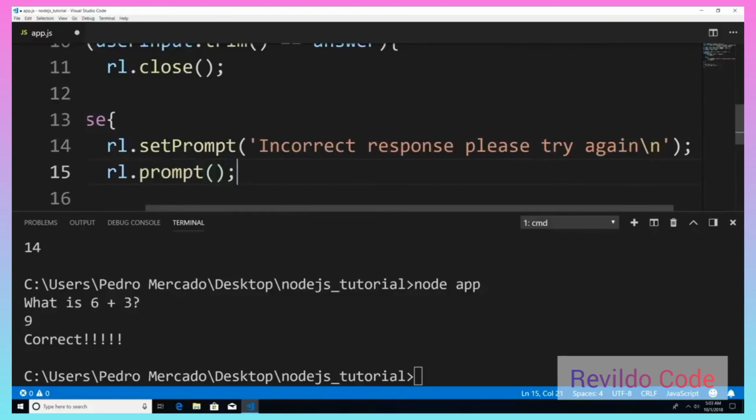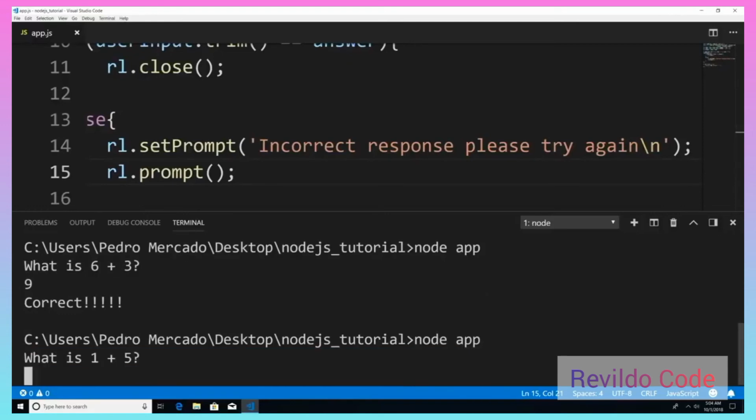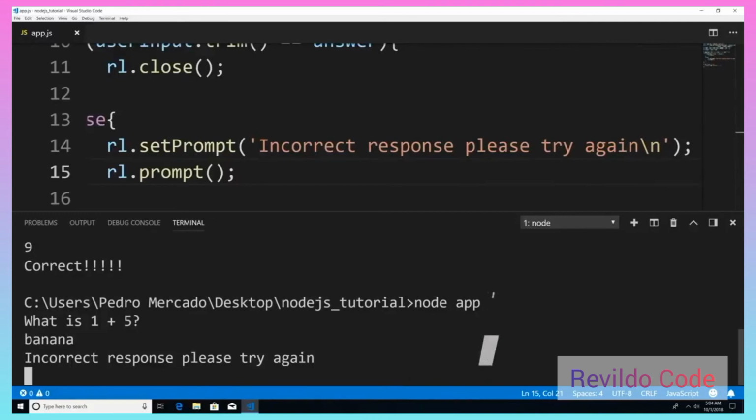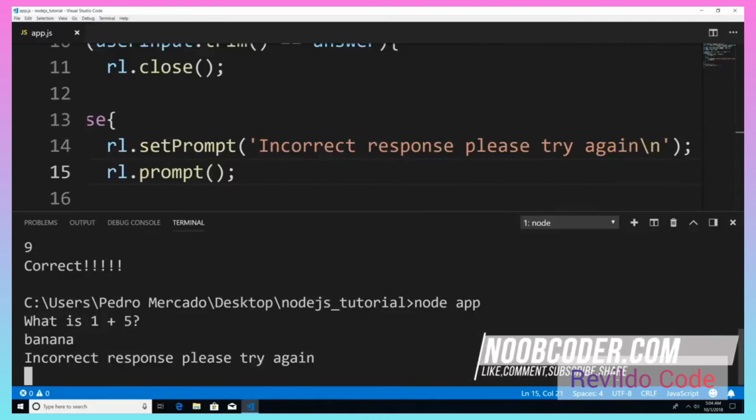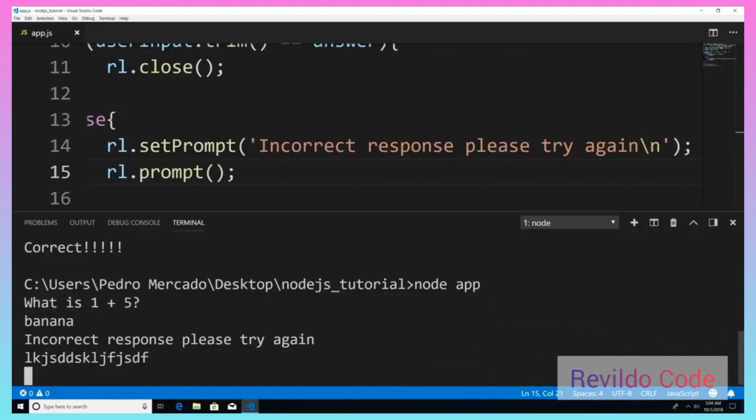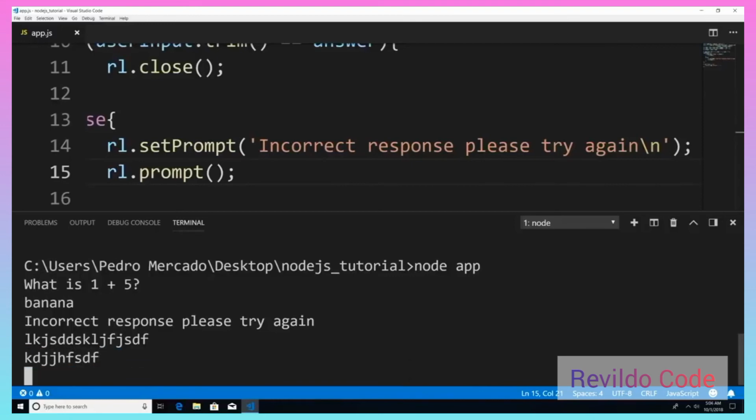Now I'm just going to hit Control S to save, and execute this. Node app. And it's going to say, what is 1 plus 5? And I'm going to say banana. And it's going to say, incorrect response, please try again. Now, I actually haven't told it what to do once the user inputs. So let's write the code for that now.